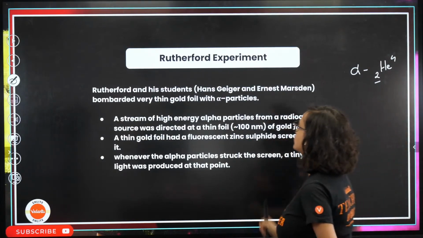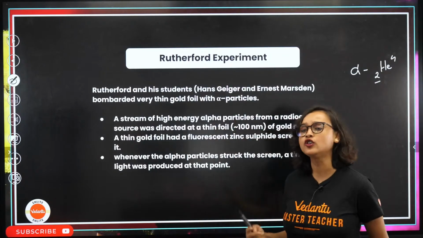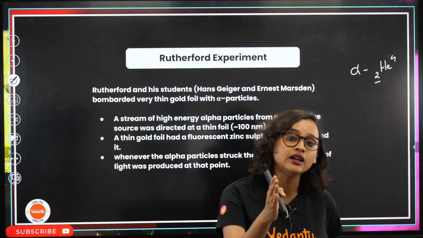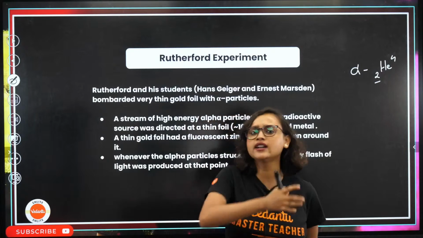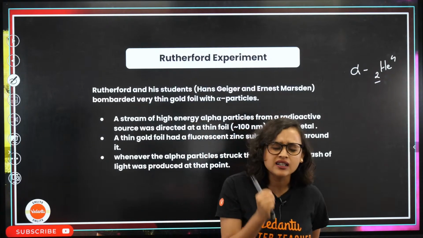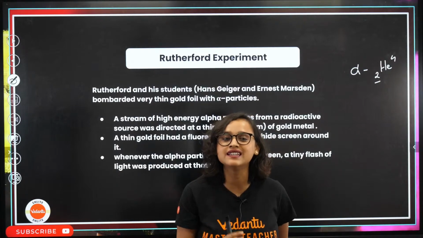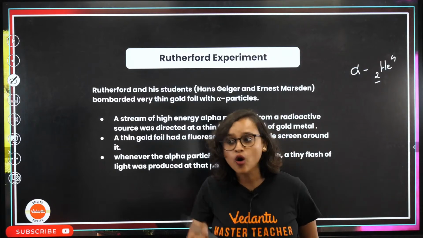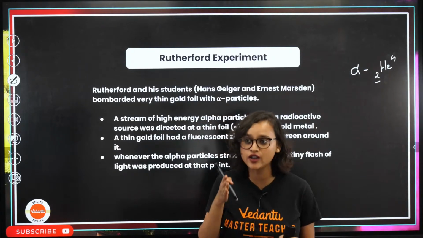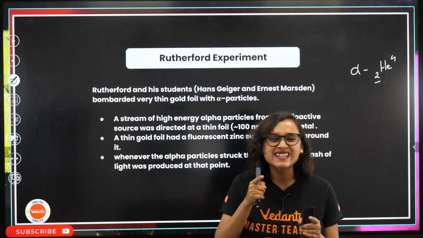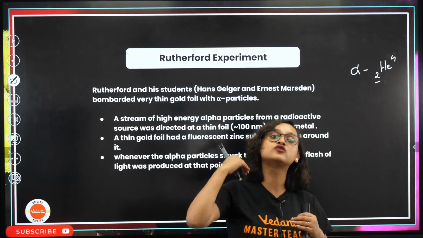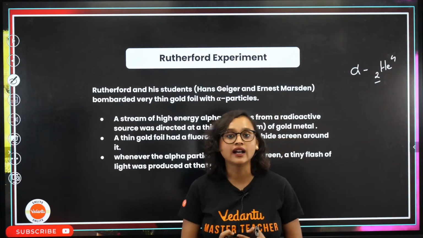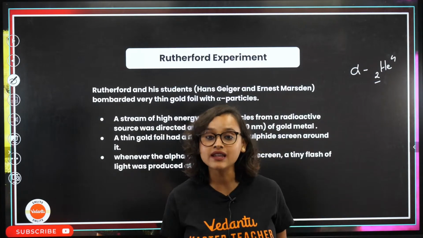Okay. So coming to Rutherford's experiment now. From Thomson's model, Rutherford thought that when he bombarded the alpha particles, they would all get deviated. But to his utter surprise, what did he see? He saw that most of the alpha particles just went straight through. They passed through and came out of the other side, which means that most of the atom is empty. It has vacant space, right?